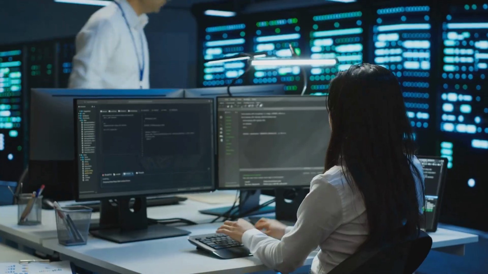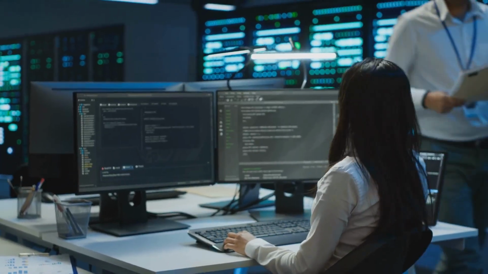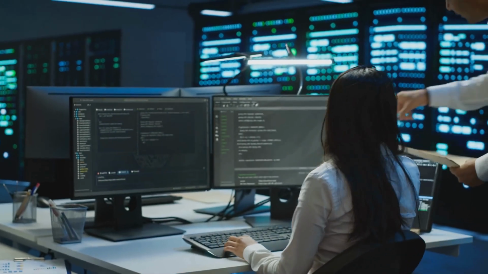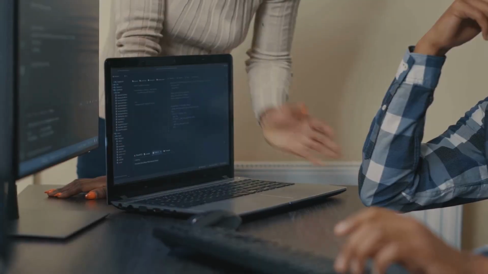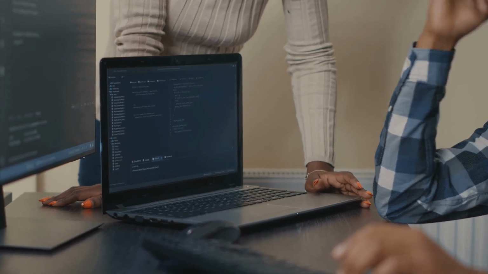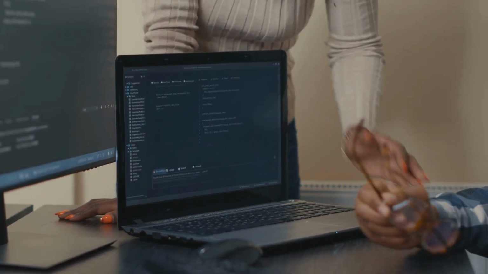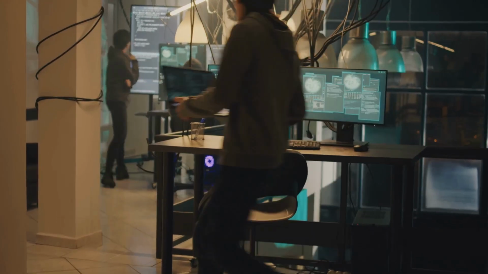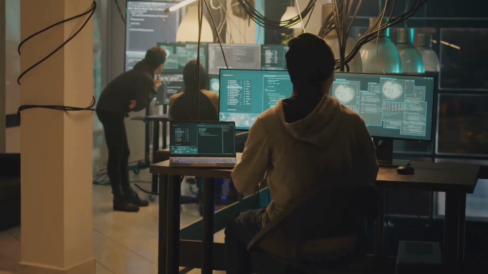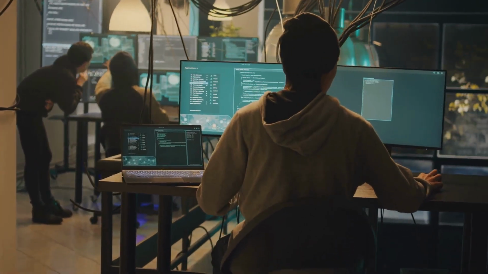As we've explored, LangChain is revolutionizing the way we interact with and build applications using large language models. Its modular design, flexibility, and intuitive interface make it accessible to both experienced AI developers and newcomers. The potential applications of LangChain are vast and continue to expand as the field of AI progresses.